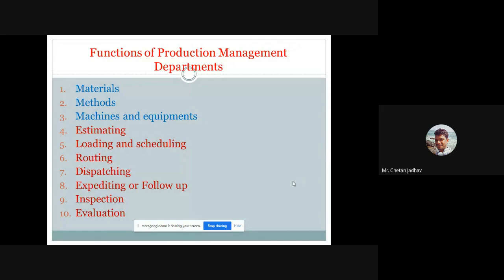There are different parameters, then loading and unloading, scheduling, planning for that particular production, routing, dispatching, expediting or follow up, then inspection and evaluation. These are some very common functions of each and every organization's production department.